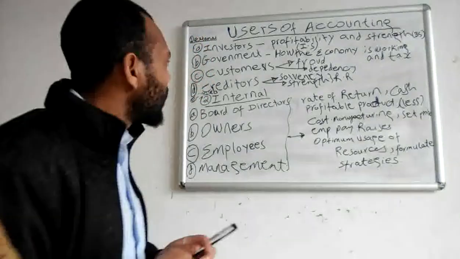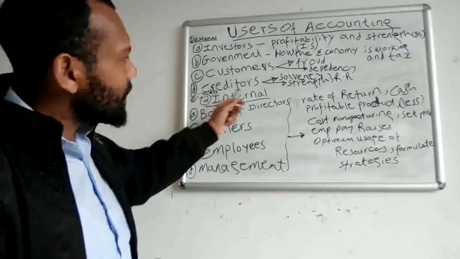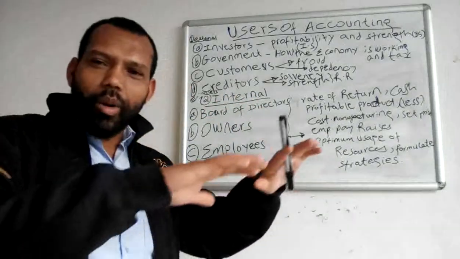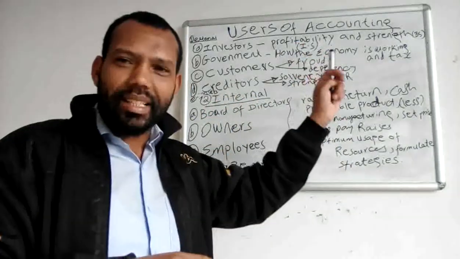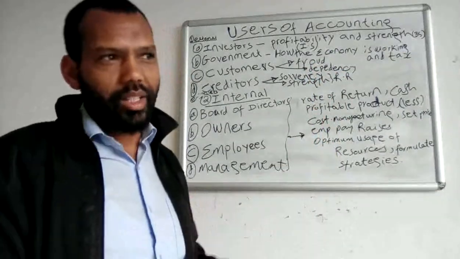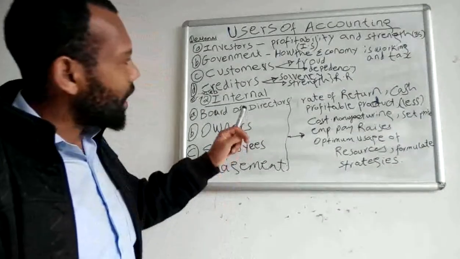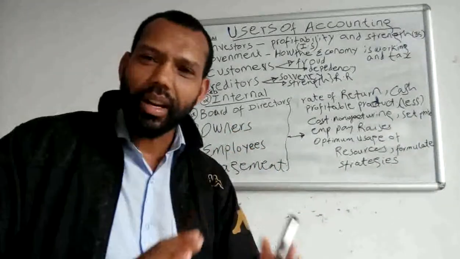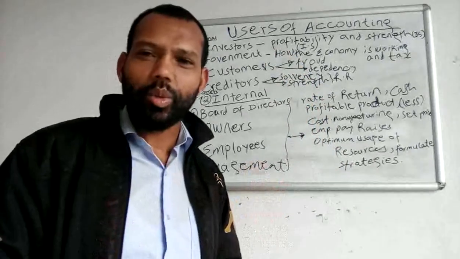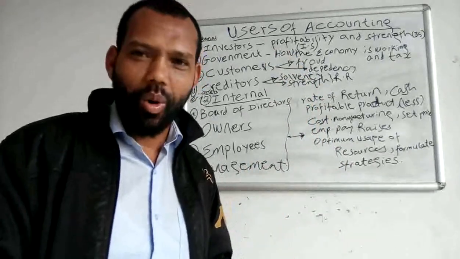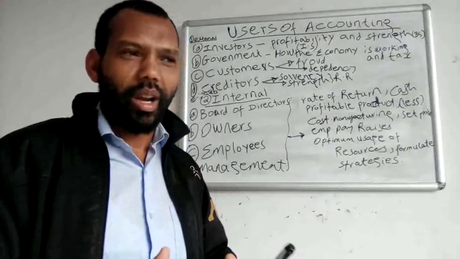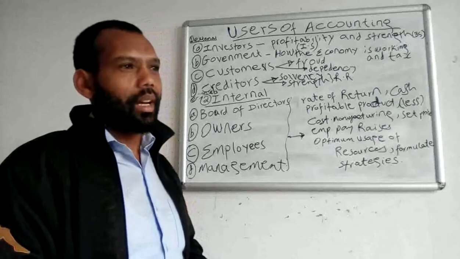Because of this, these creditors must evaluate the financial report of that specific organization. After they evaluate that financial report, that accounting information, they may provide money to that company, or they may not provide a loan to that organization.